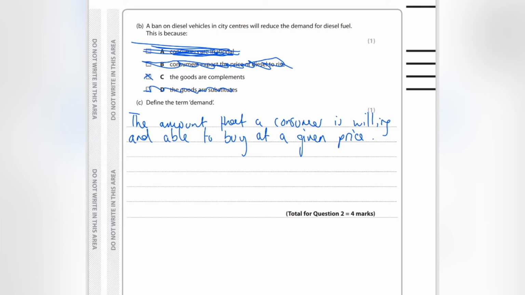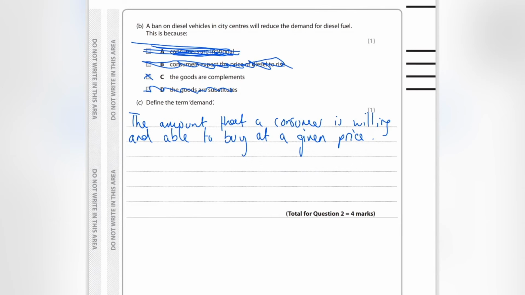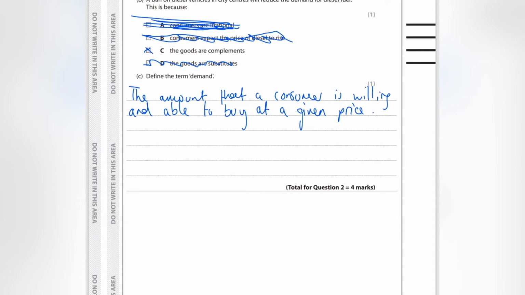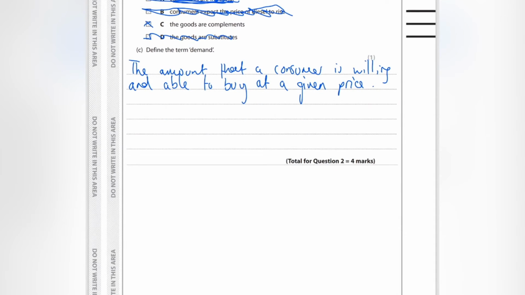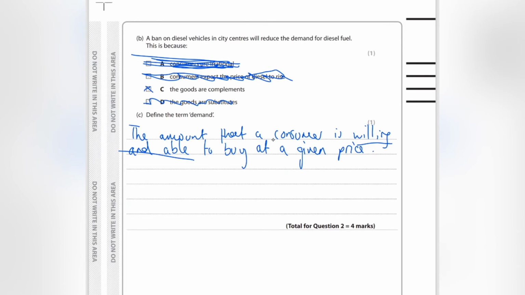The key point being that you may be willing to do it, but you may not be able to afford to do it, and therefore you may not be able to actually buy that product. So you need to be willing and able to buy the product. And actually, it's the amount that a consumer is willing to buy at a given price of a good or service. We just add that in.